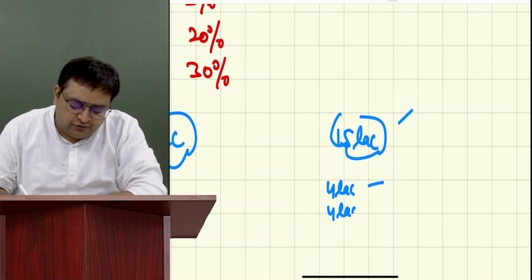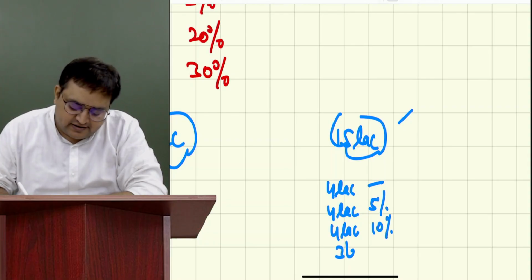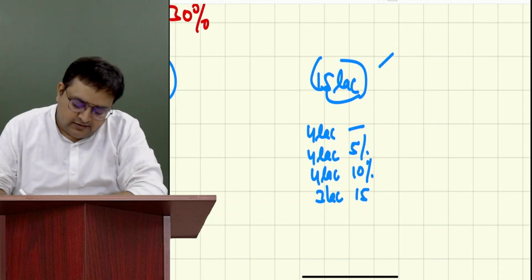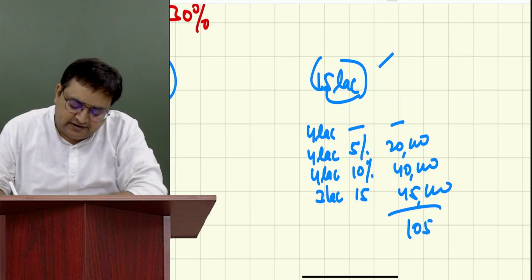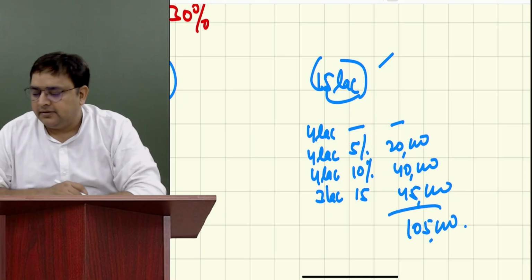On the next 4 lakh, you pay 5%. On the next 4 lakh, you pay 10%. And on 3 lakh, you pay 15%. So 0, 20,000. 4 lakh into 10%, 40,000. 3 lakh into 15% is 45,000. So 1,05,000 you paid in taxes. Correct?